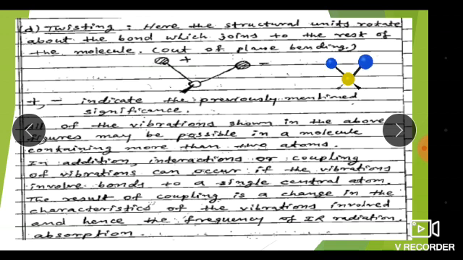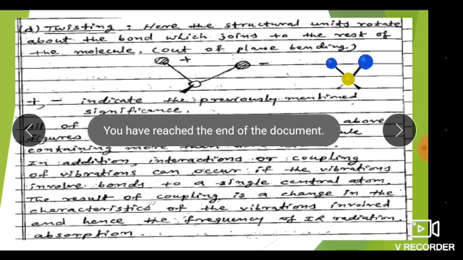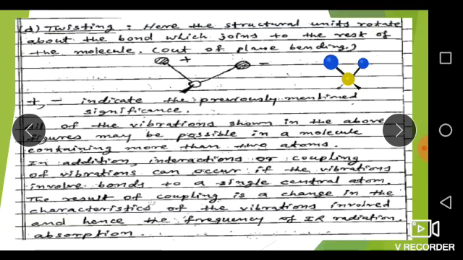The result of the coupling is a change in the characteristics of the vibrations involved, and hence the frequency of radiation absorbed. So coupling vibrations are different from this type of vibration, and we get an extra band. Such are the normal modes of vibration present in a polyatomic molecule.